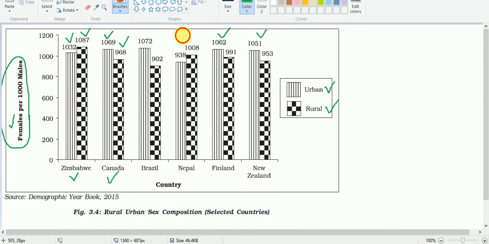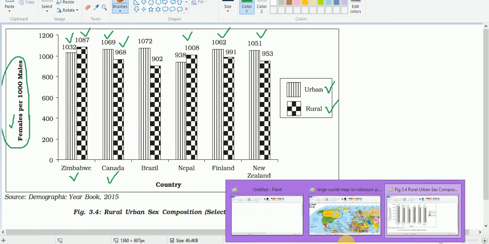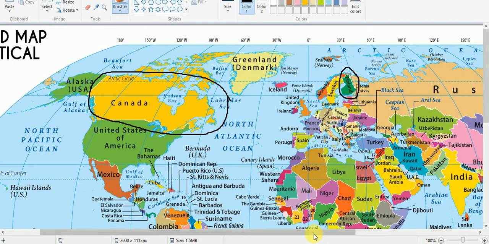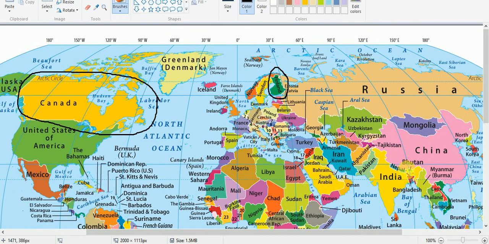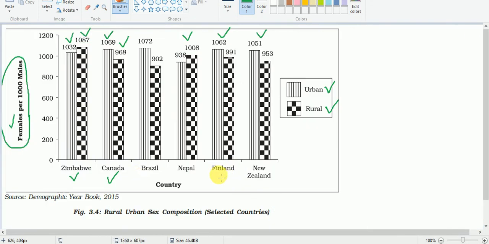But in Nepal, see, this is an Asian country, as you know. Nepal's location, I think, is here. Here we have Nepal, and in this country the situation is reversed. In Nepal we have an unfavorable sex ratio in the urban area. See, 938 females per 1000 males.